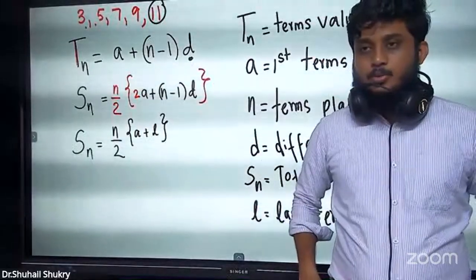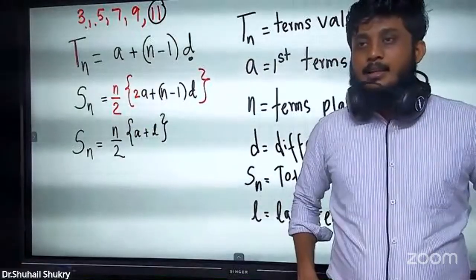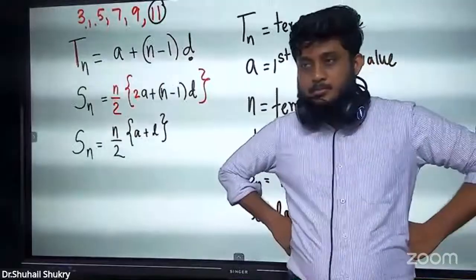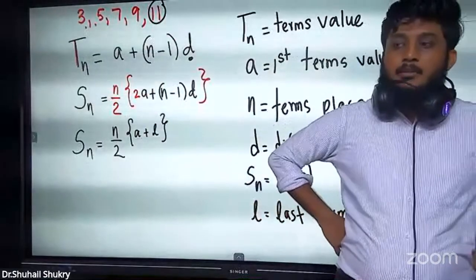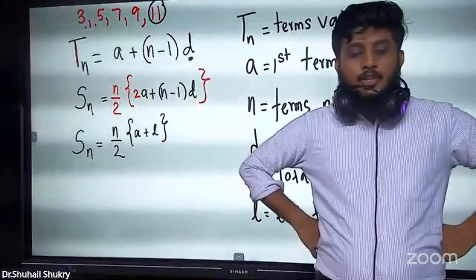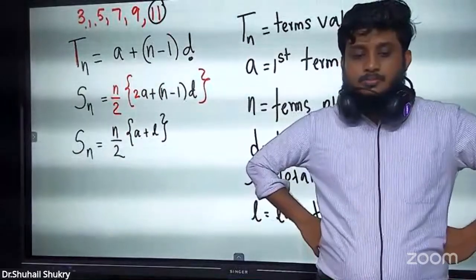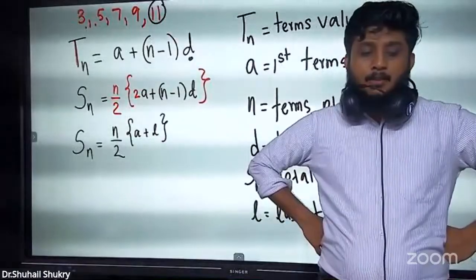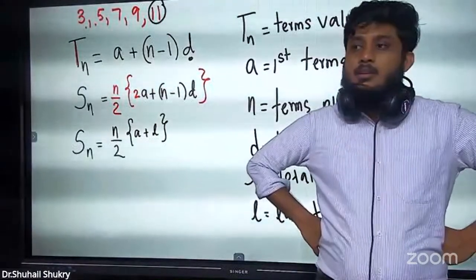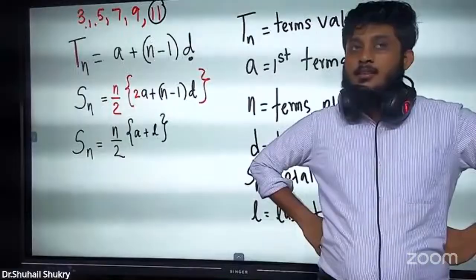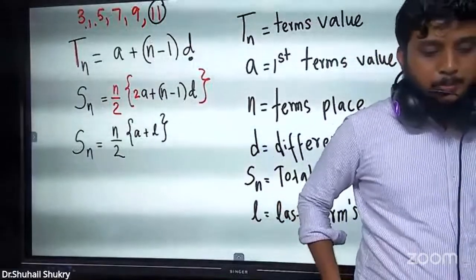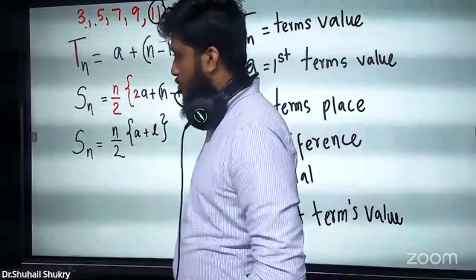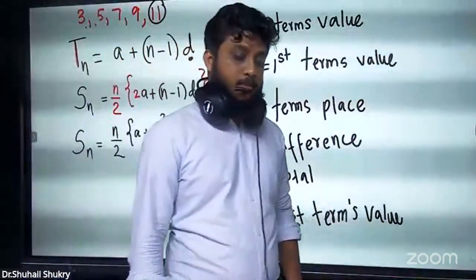Under arithmetic progression, you write a number pattern, a number pattern which goes as an addition or subtraction.